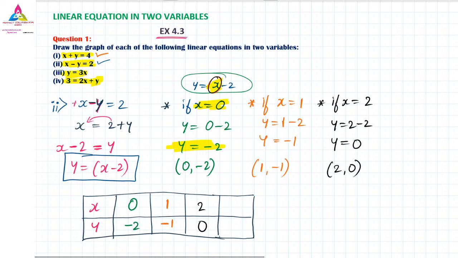And similarly the last one, yes, we have to go for the last one now. If x is equal to 3, what is the y value? 3 minus 2, 3 minus 2 is 1. So when x is equal to 3, y value is 1.